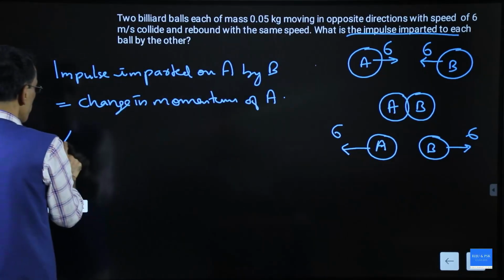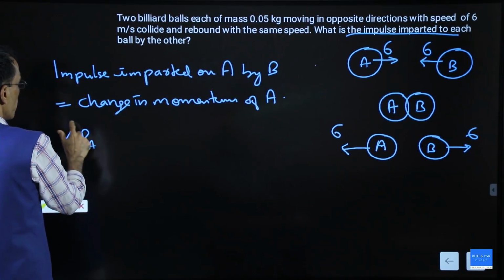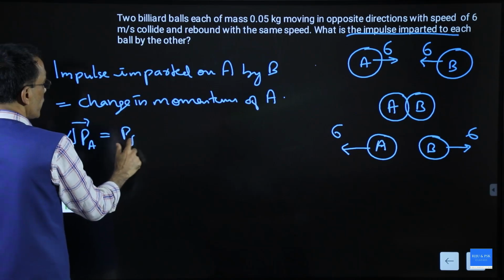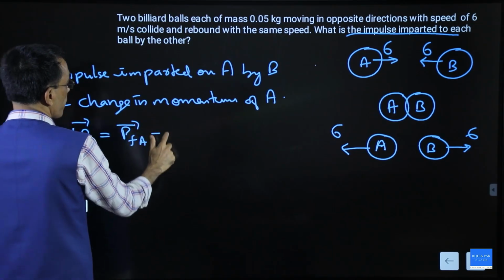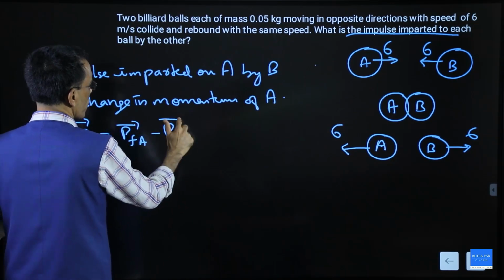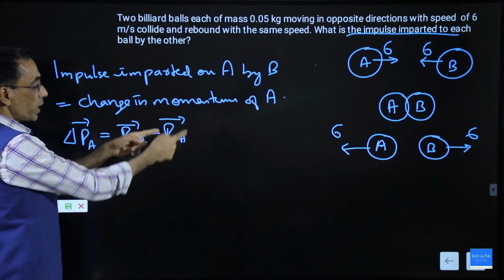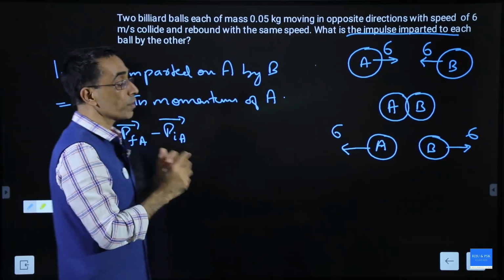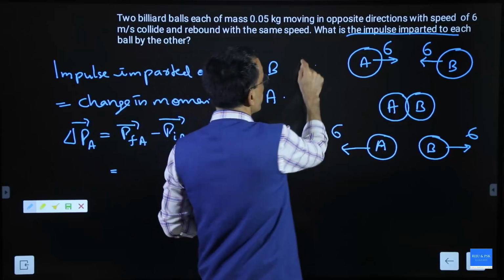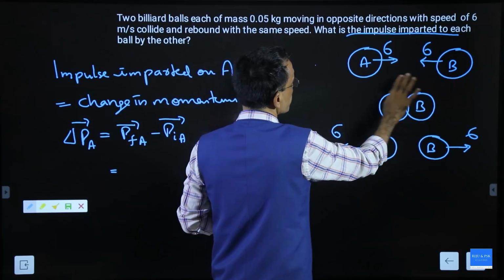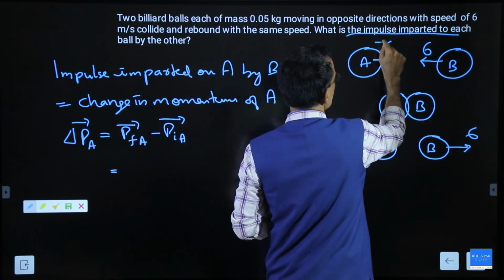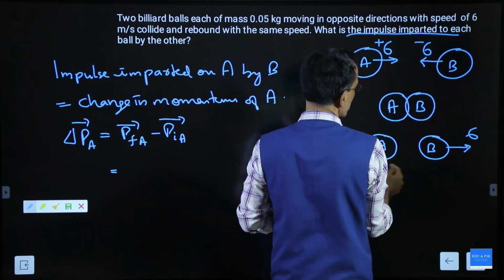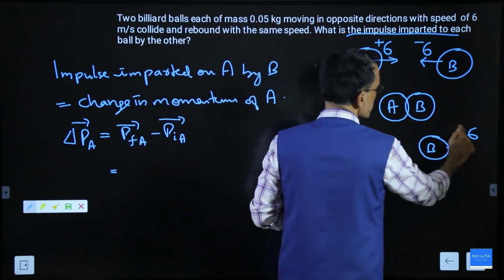And the change in momentum, delta P of A, is equal to P final of A minus P initial of A. And what is P final? Let us assume directions here. Let us say rightward is positive, leftward is negative. So this is positive 6, this is minus 6. After collision, this is minus 6, this is positive 6.